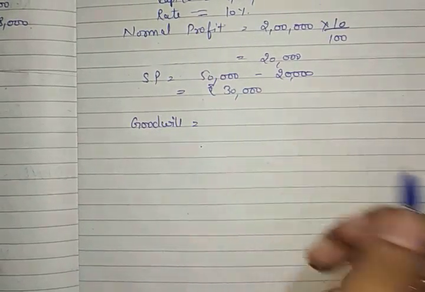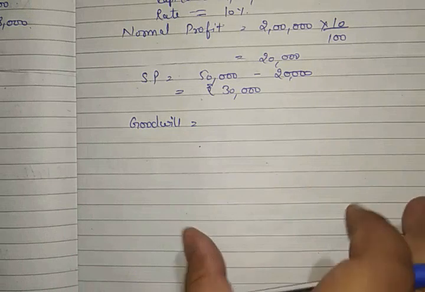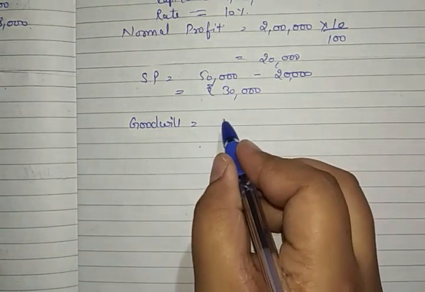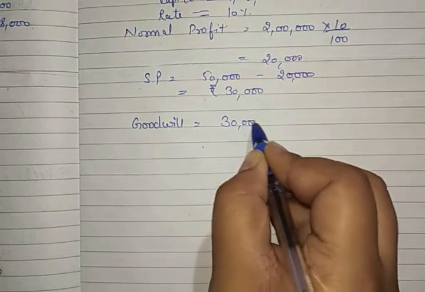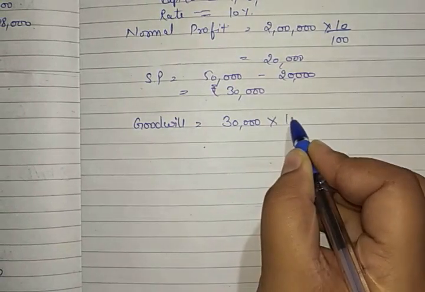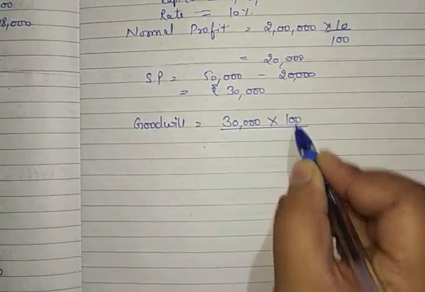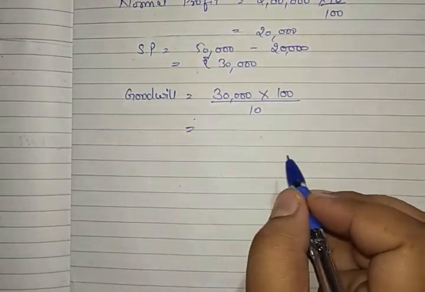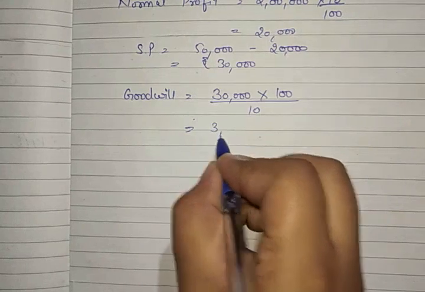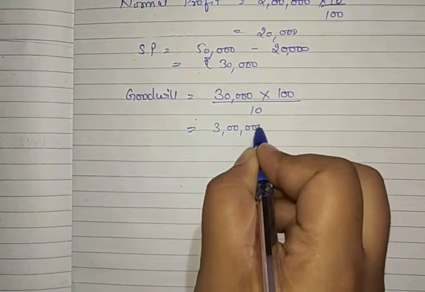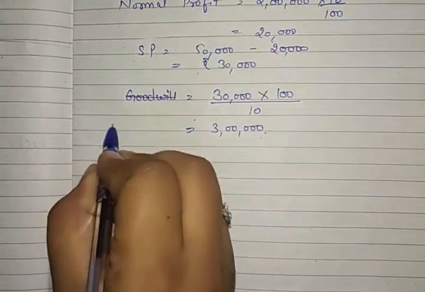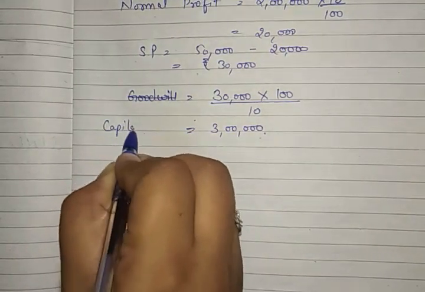That was also related to capitalization of super profit, but that was added in actual profit method. So super profit is 30,000 into 100 upon normal rate. This is how we capitalize the things. So this will become in total 3 lakh rupees. This is the capitalized value.